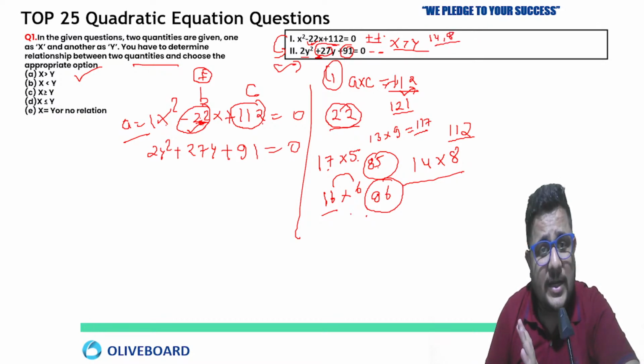So after factorization even, these are not the roots actually. You have to divide these factors with A. So A is 1, then you can directly say 14 and 8.